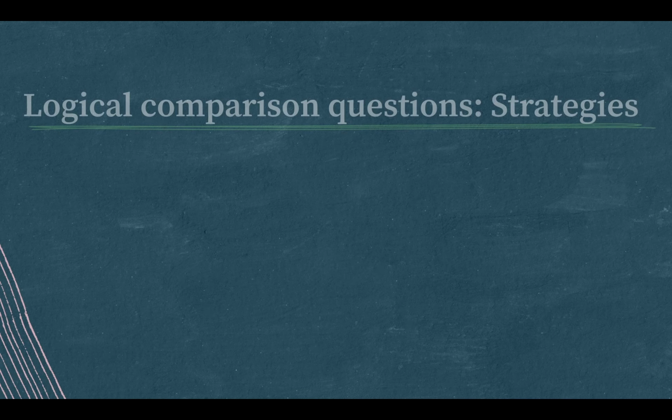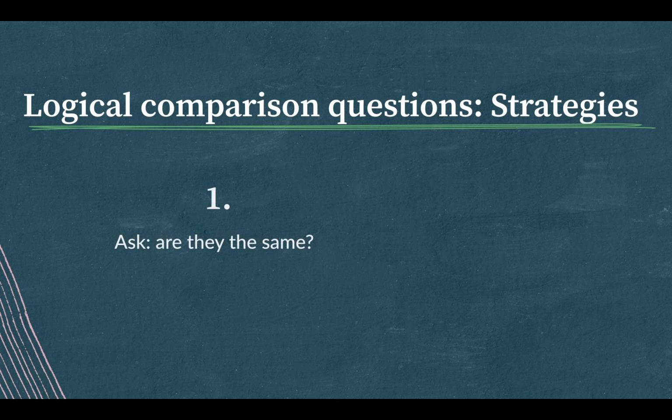Your strategy here primarily turns on figuring out what's being compared to what. First, ask yourself, are they the same? Are you comparing 2 terms in similar categories? Cross out choices that are illogical. And then, ask yourself, are there any other errors? If you find that 2 choices fix the logical comparison error, look at them closely. One will introduce an additional error. Use these tips to logic your way to the answer. Good luck out there. You've got this.